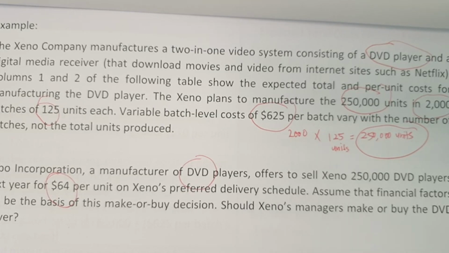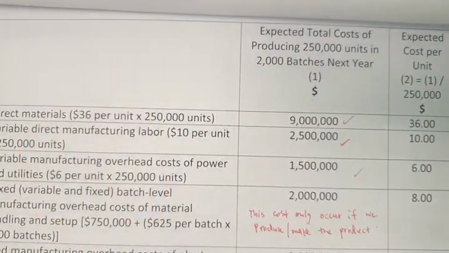So if the customer wants the product on specific dates, they will be able to deliver. They don't have a problem of delay in delivering the products. Assume that financial factors will be the basis of this make or buy decision. So we assume that once the management accountant decides whether to make or buy, it is fully based on the financial perspective. And should Zeno managers make or buy the DVD player? So this is the question.